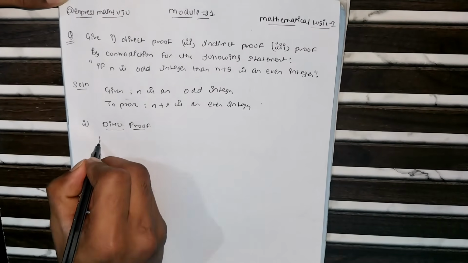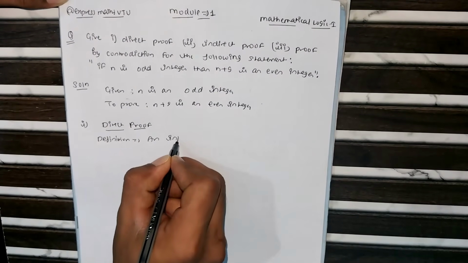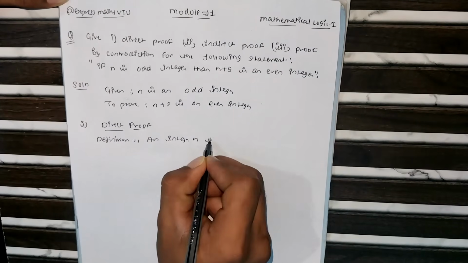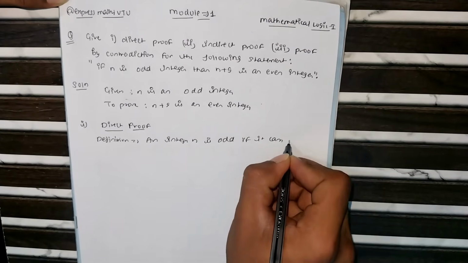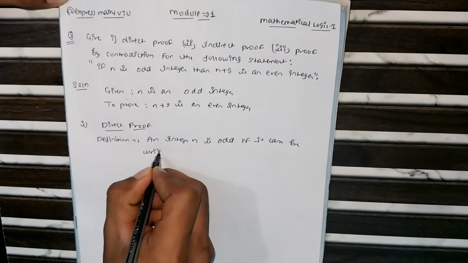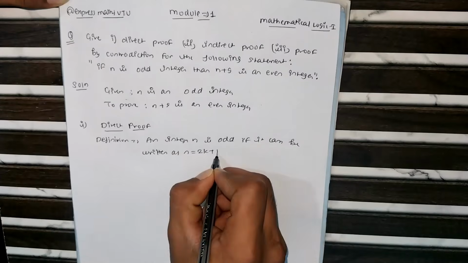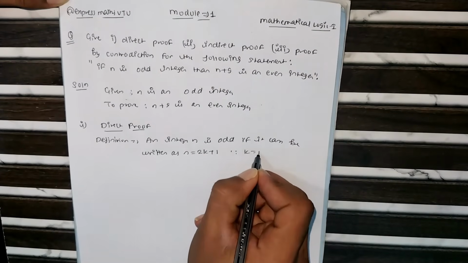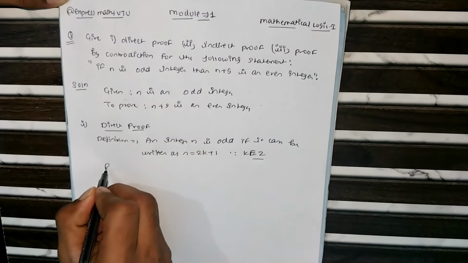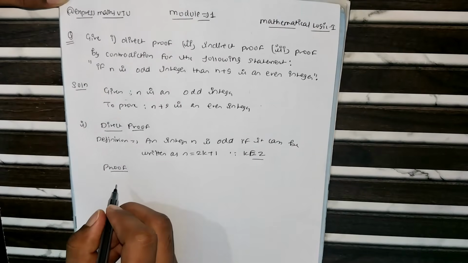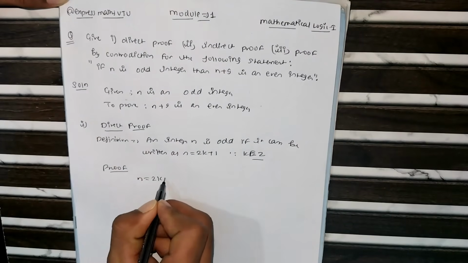Direct proof. So what is the definition? An integer n is odd if it can be written as n equals 2k plus 1, where k belongs to the integers. So now go for the proof. As we know that n is an odd integer, n equals 2k plus 1.